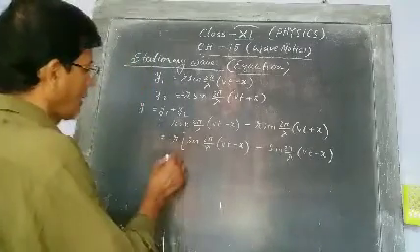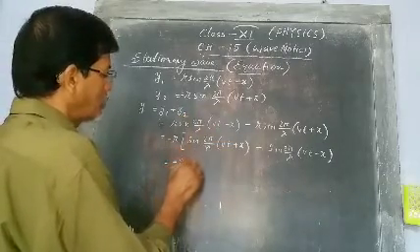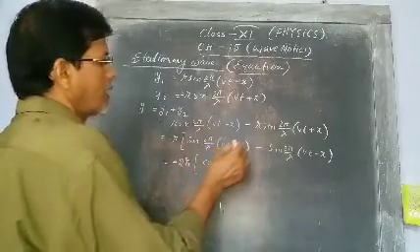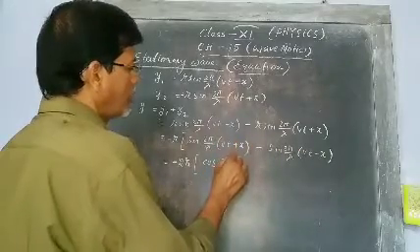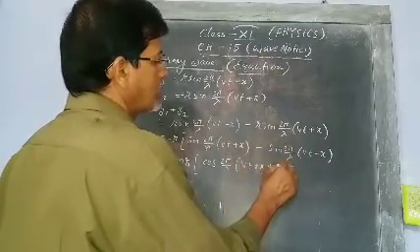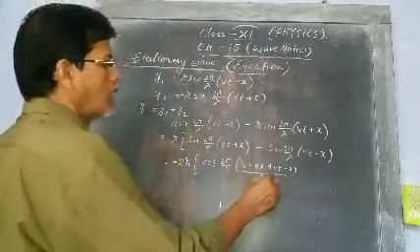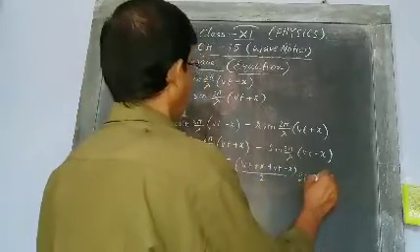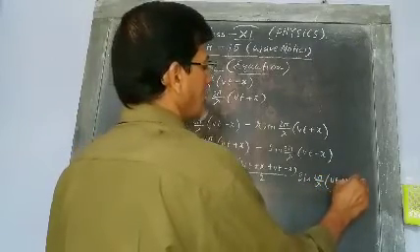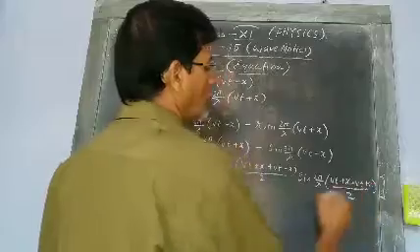So twice cos of 2 pi by lambda times (vt plus x plus vt minus x) by 2, times sin of 2 pi by lambda times (vt plus x minus vt plus x) by 2.